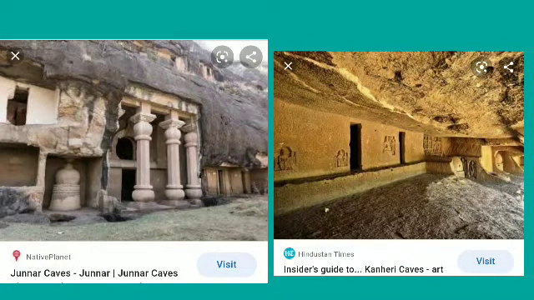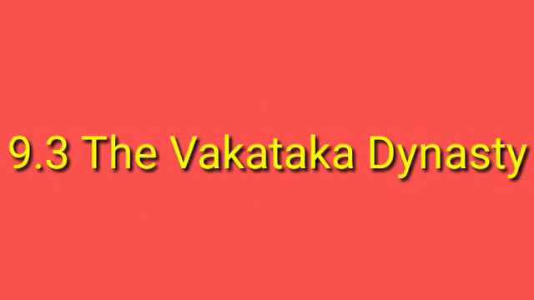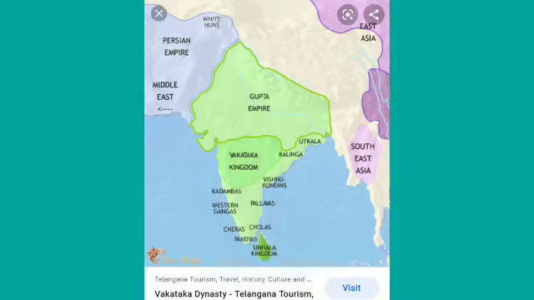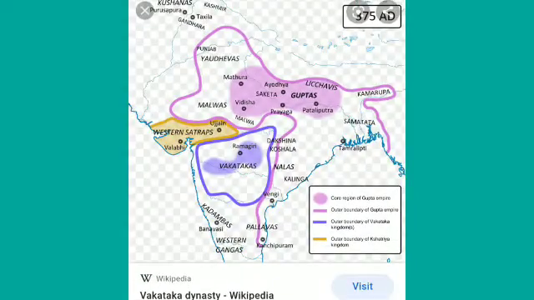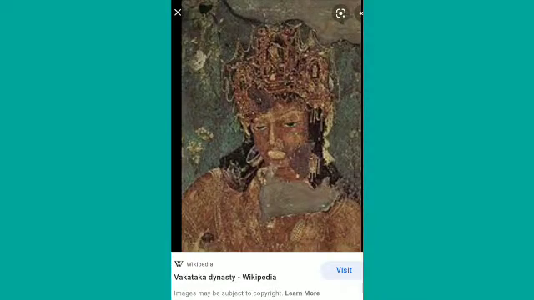Examples are here. After the Satvahanas, 9.3, the Vakataka dynasty. The power of the Satvahanas began to weaken by the 3rd century CE, and among the dynasties that emerged after that, the Vakataka was a powerful dynasty, and it was founded by the king Vindhyashakti.